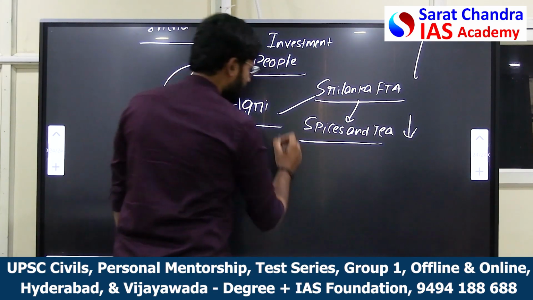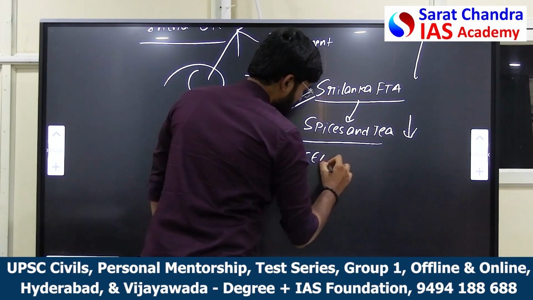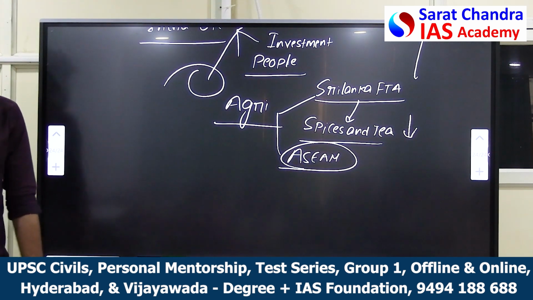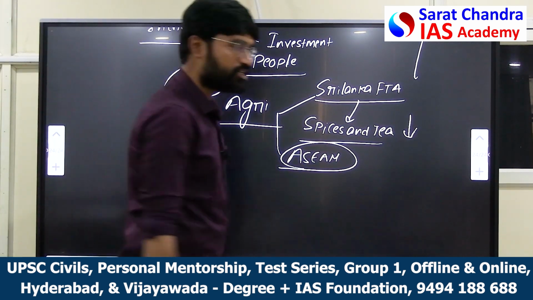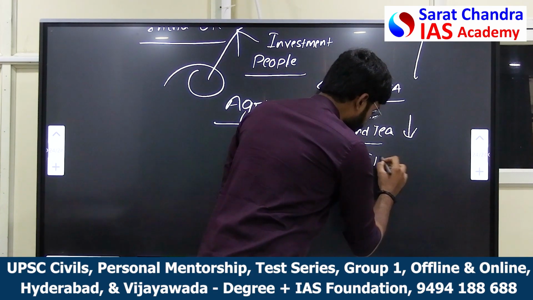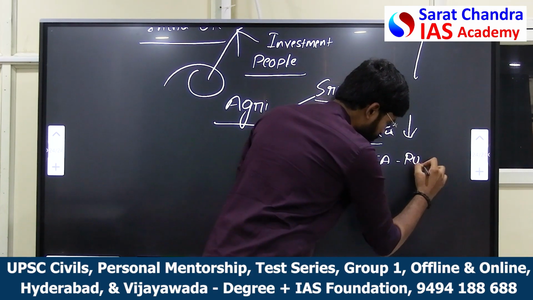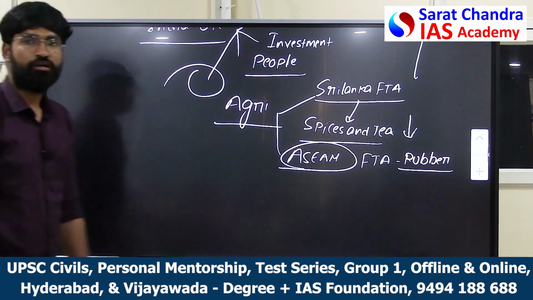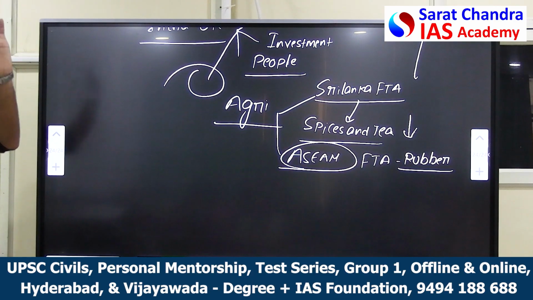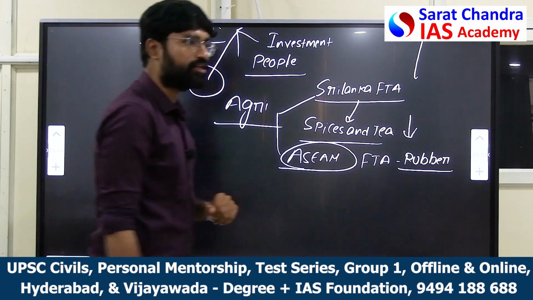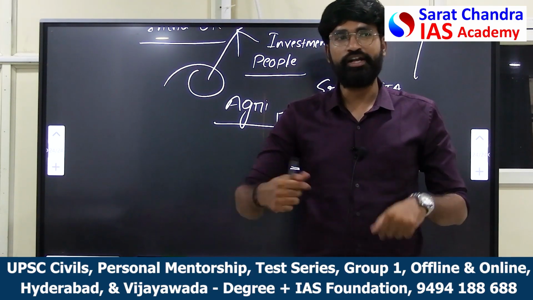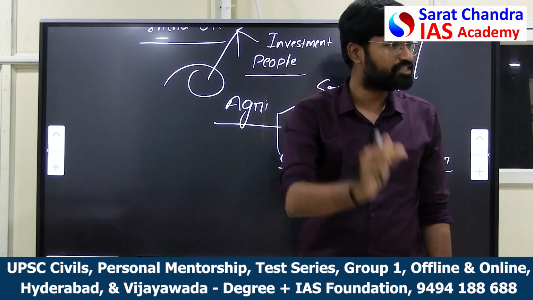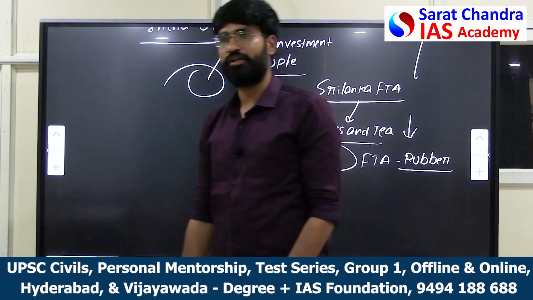And there is a country grouping called ASEAN. This is a block of 10 nations, the Association of Southeast Asian Nations. When the FTA was signed with ASEAN countries, it hit the rubber industry. It was 280 per kg, the cost of rubber at that point of time in 2012. Now it has reduced to 180 per kg. Actually the prices should increase, but they have been slashed because of the free trade agreement.